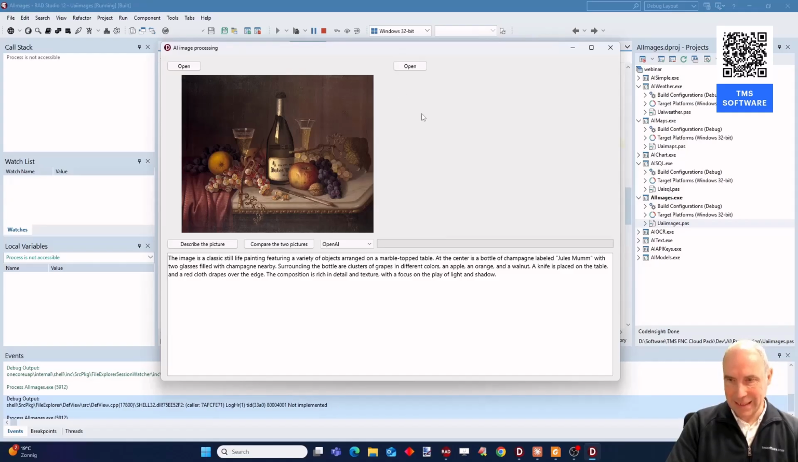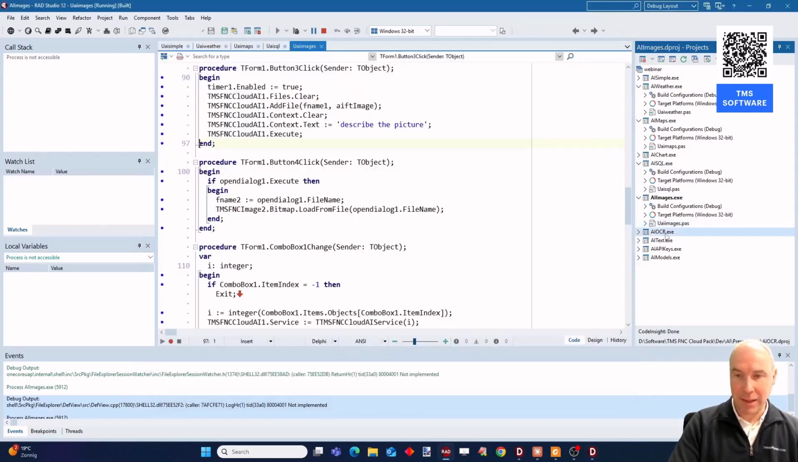What you can also do in this demo is, for example, add two images and ask the LLM to compare these two images to inform us about what's different. That's another thing that we can do with LLMs. Another example is that we can also send an image that contains text and ask the LLM to perform OCR on that image. But all these examples are available in the FNC Cloud Pack, so I leave that to you to play with it, to discover all this.